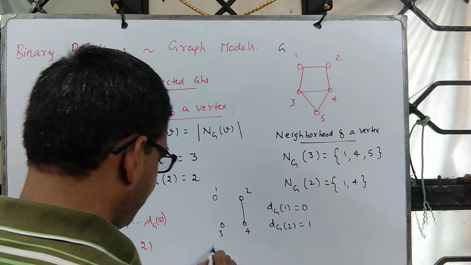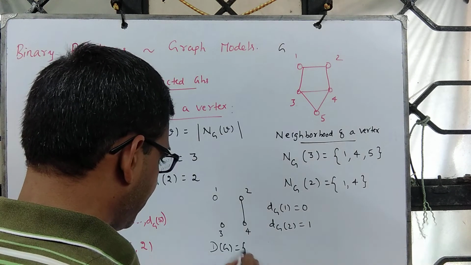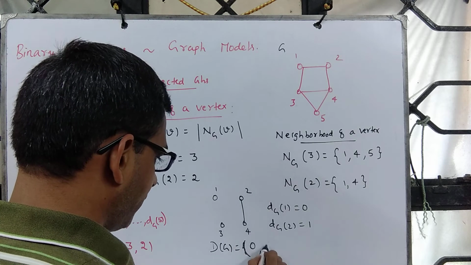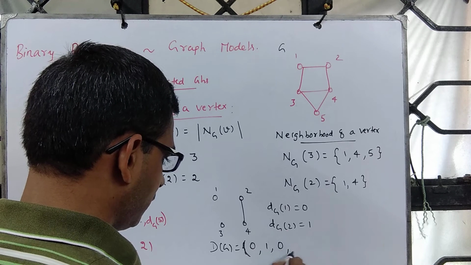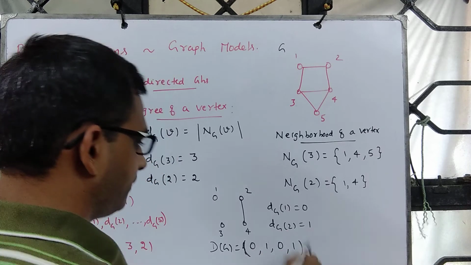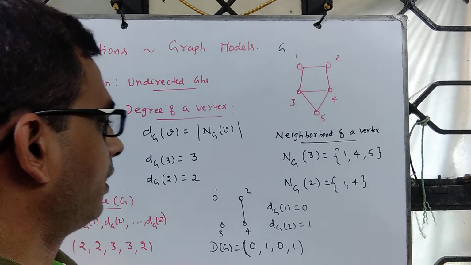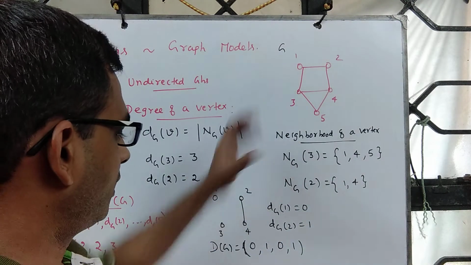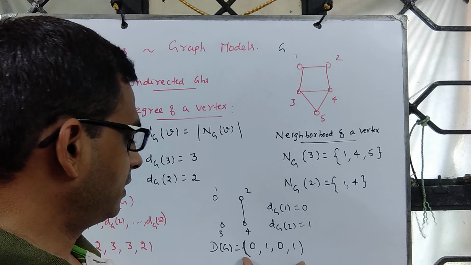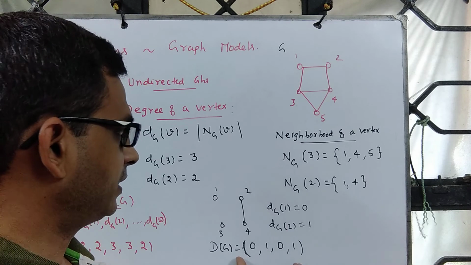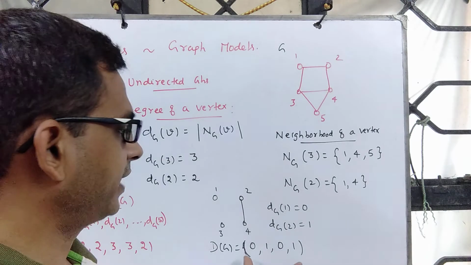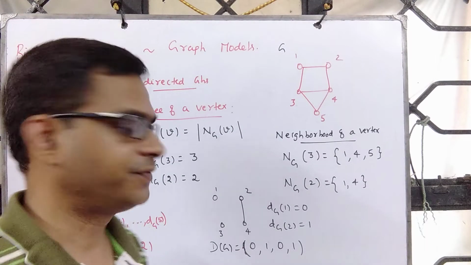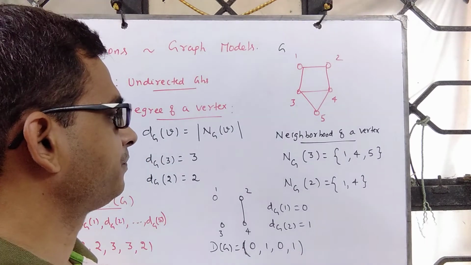And for this graph, degree of 1 is 0, degree of 2 is 1, 3 is 0, 4 is 1. So for a graph, one can define this vector, the degree sequence, representing the degrees of each vertex in the graph.